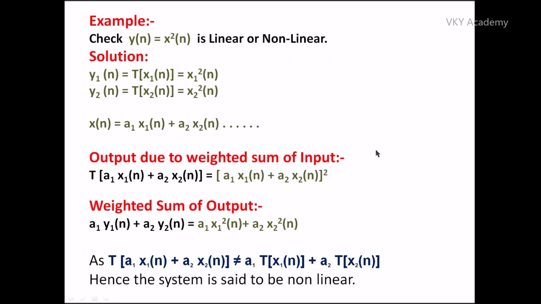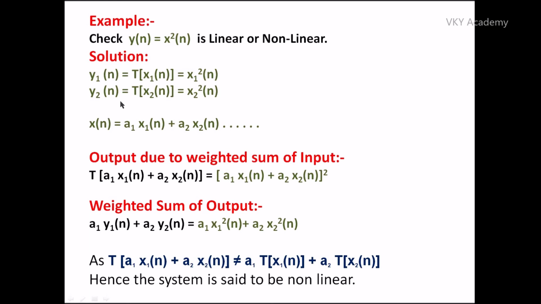Now let us take one example. y(n) is equal to x square (n). Is it a linear or nonlinear system? So what we will do, we will write y1(n) that is equal to T of x1(n) and that is x1 square (n), which is given in the question. y2(n) can be written as T of x2(n), which is x2 square (n). Now in the same way we can also write y3(n), which is equal to T of x3(n), that is x3 square (n), and so on.